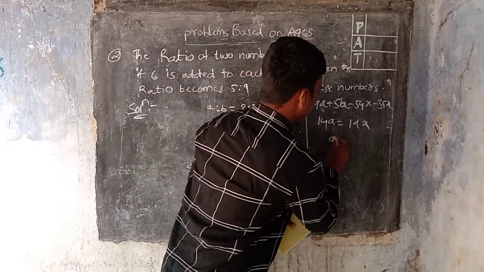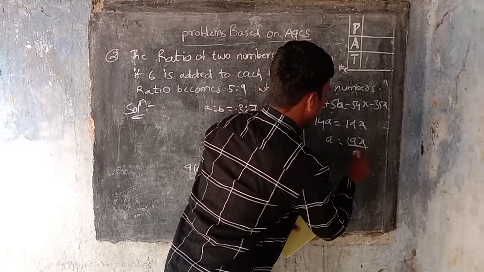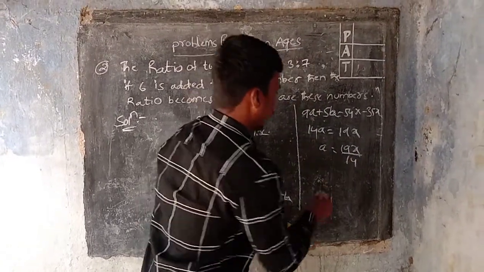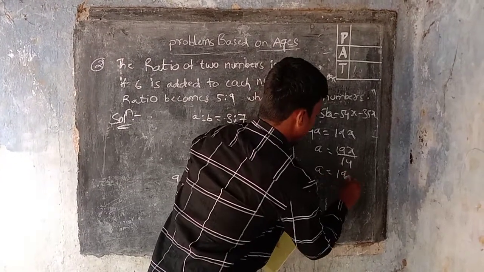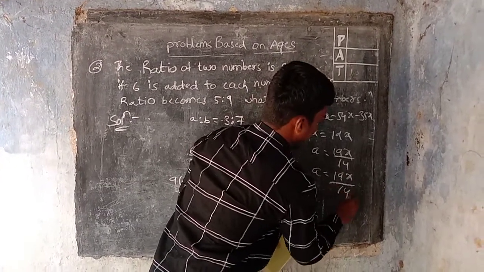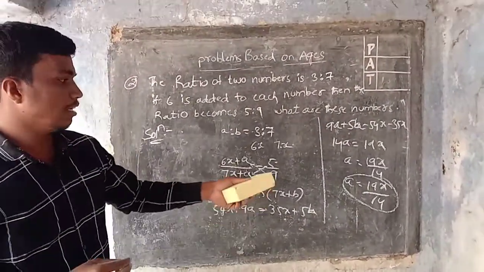So a is equal to 19x by 14. This is the required value. A equals this is the required value.